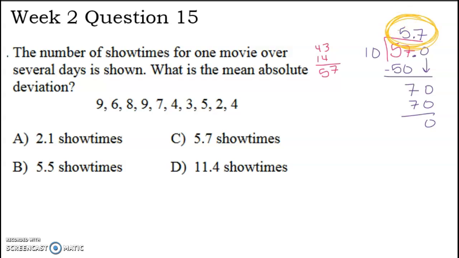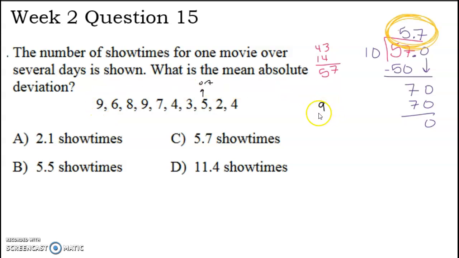So I want you to picture a number line, and we're going to see how far all of these are away from 5.7. Some of them are a little bit closer, so it's a little easier. So we know this one is only 0.7 away, right? That's kind of easy. So let's figure out 9.